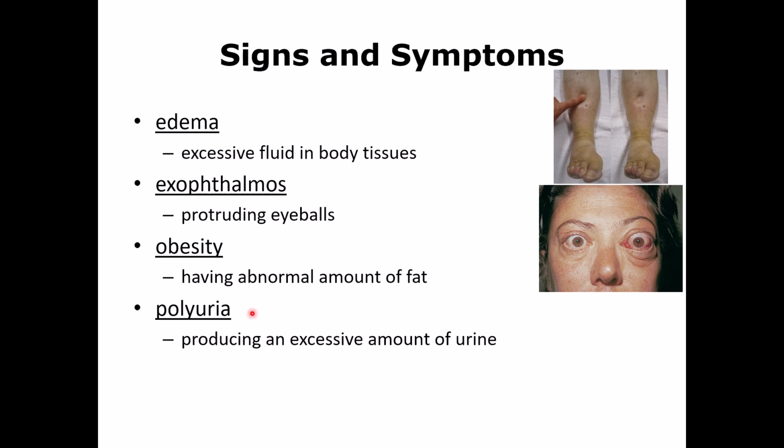Polyuria means the person is producing too much urine. In this case, the person is not producing enough ADH, antidiuretic hormone, and that's why the person has polyuria, or the person may have diabetes insipidus, and too much glucose in urine, and the glucose is carrying water with it, and that's why they have polyuria. So more than 3 liters per 24 hours.